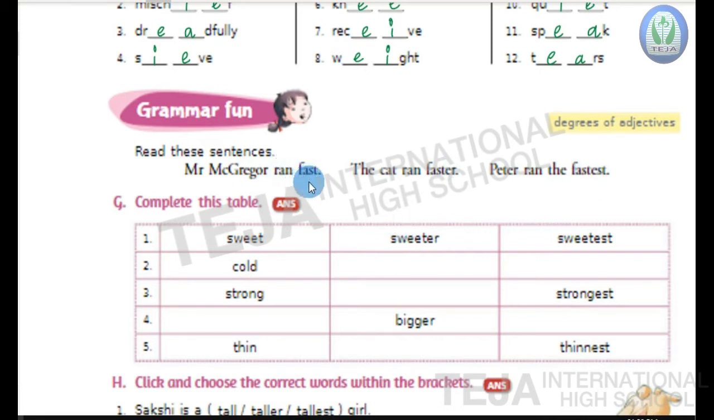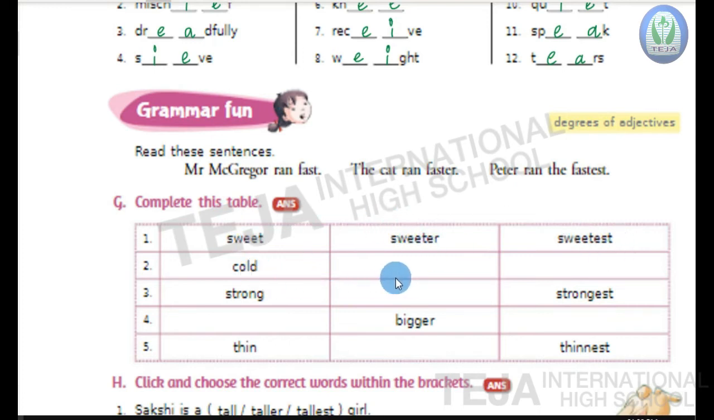When we talk about one person, we use positive degree. When we compare two persons or two things or two animals, we'll use the comparative degree. When we compare one person with a group of persons, that is more than two, then we use the superlative degree. Now here big G, children, complete this table. So here the first one is sweet, sweeter, sweetest. Positive, comparative, superlative. Sweet, sweeter, sweetest.